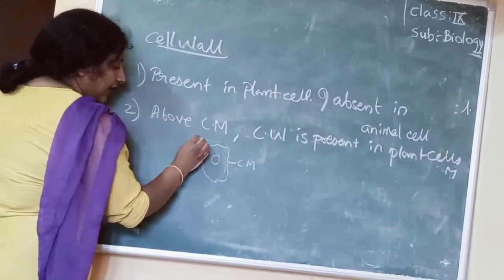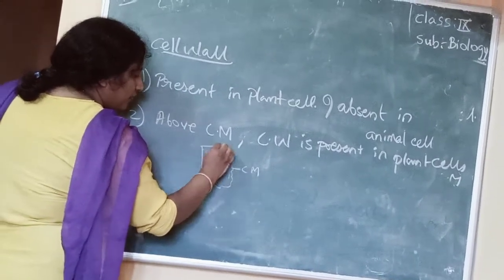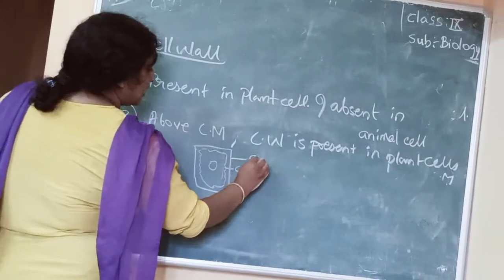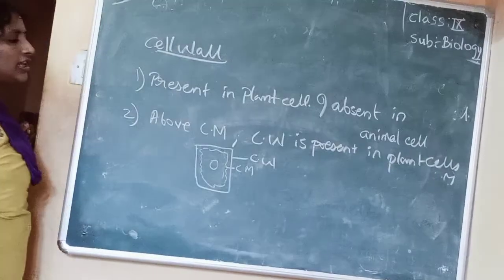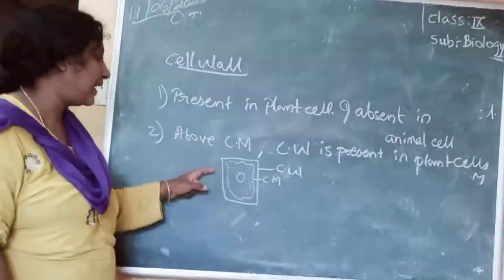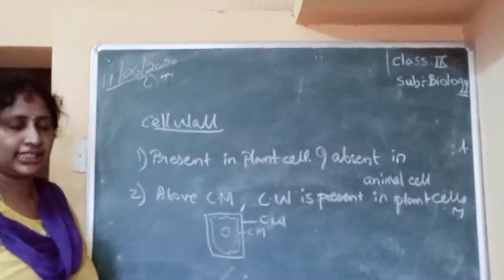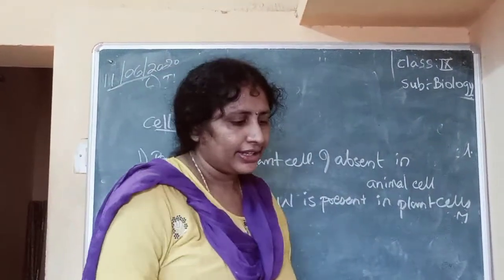So it is covered by a wall-like structure. This is called a cell wall. So cell membrane is covered by a cell wall in plant cell, and this cell wall is absent in the animal cells.